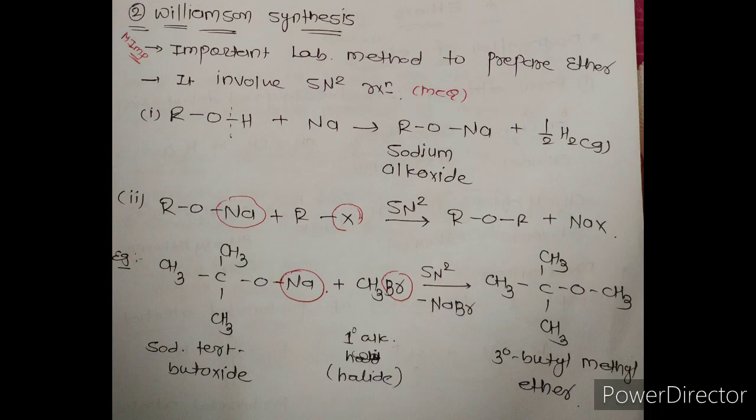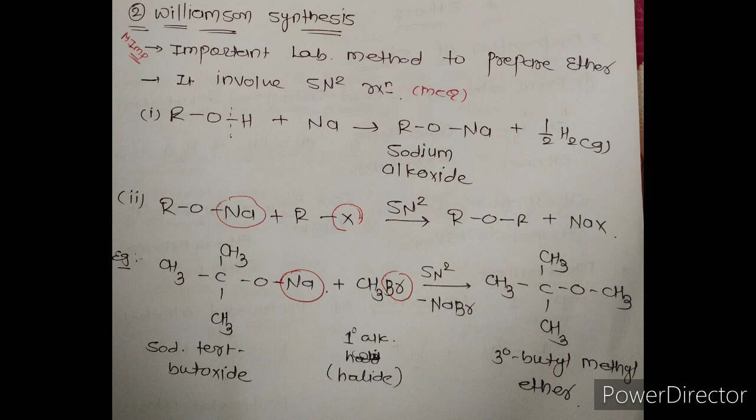Second method, Williamson synthesis. It is a very important question and has already been asked in a board exam. It is an important laboratory method to prepare ether. It involves an SN2 reaction. This point we have to remember for MCQs: Williamson synthesis is carried out by which type of reaction? SN2.